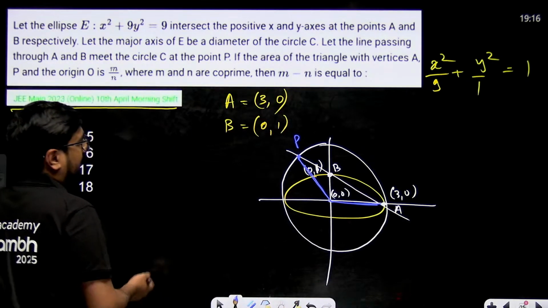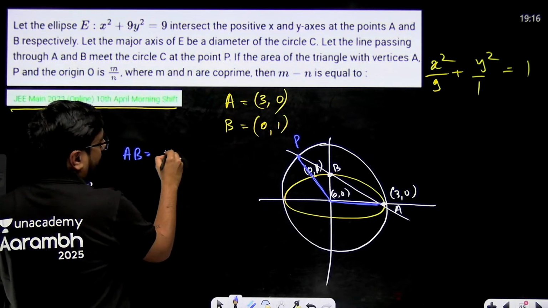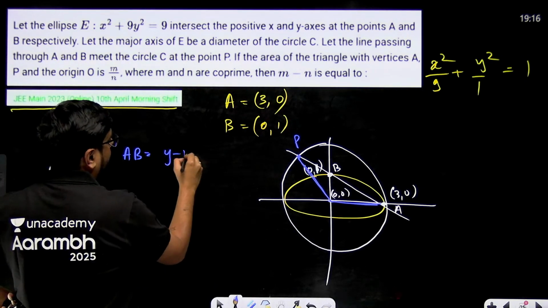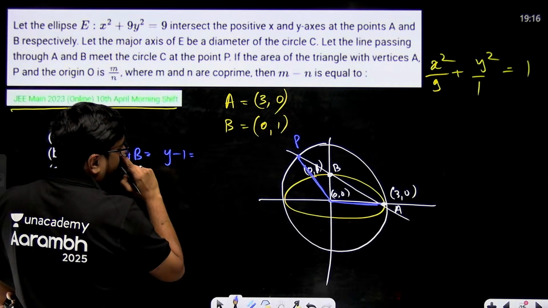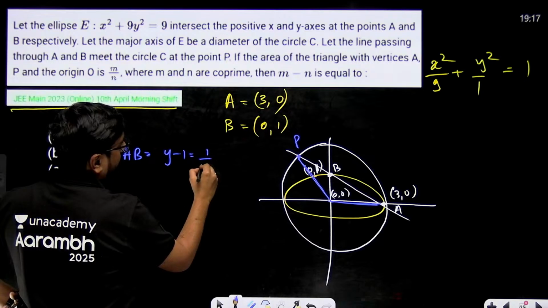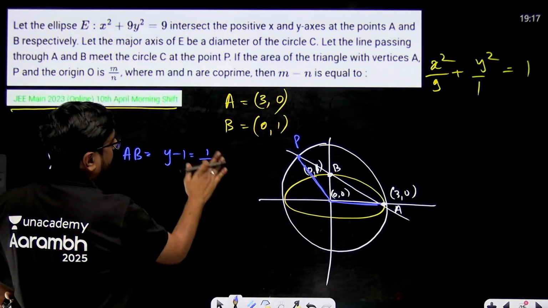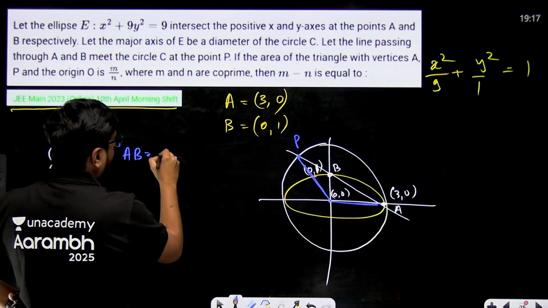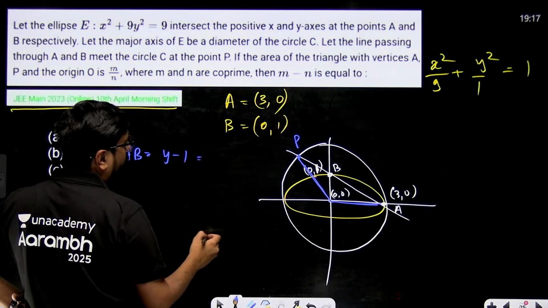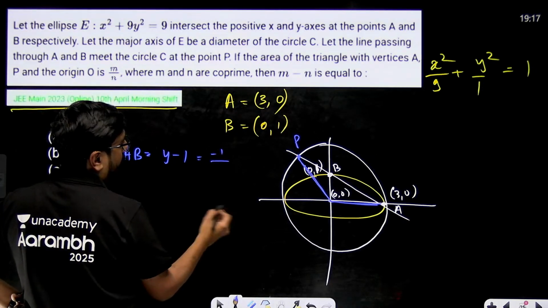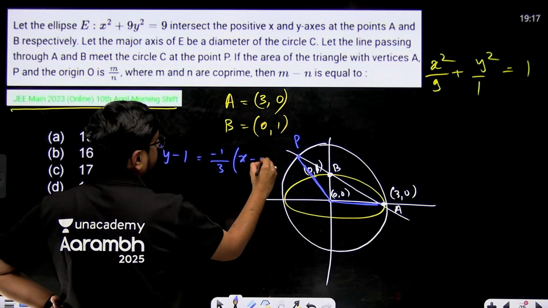Equation of AB: y minus y1, let's say y1 is 1, is equal to y2 minus y1, that means minus 1, upon x2 minus x1, that means 3, into x minus x1, that means 0.